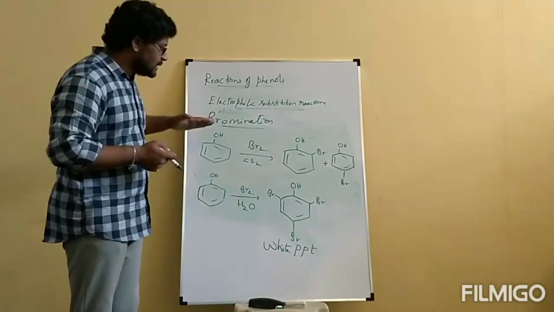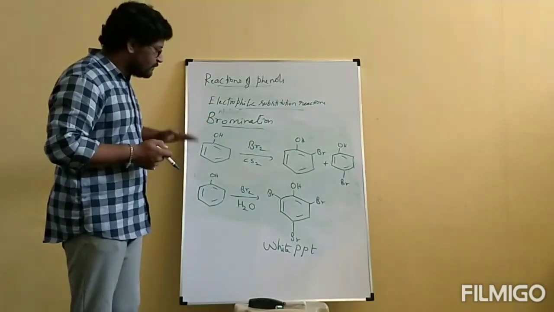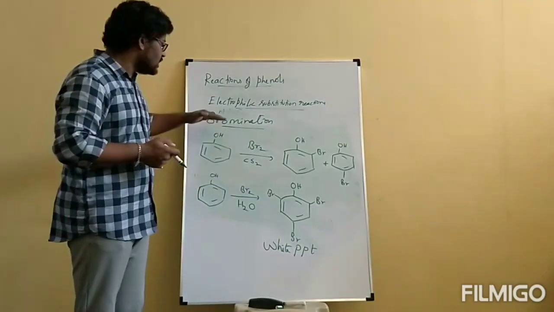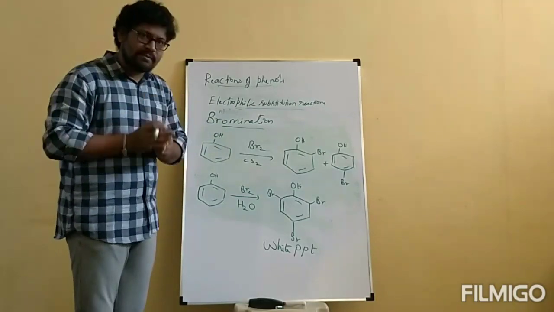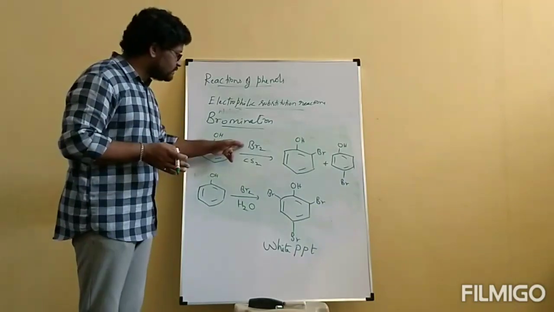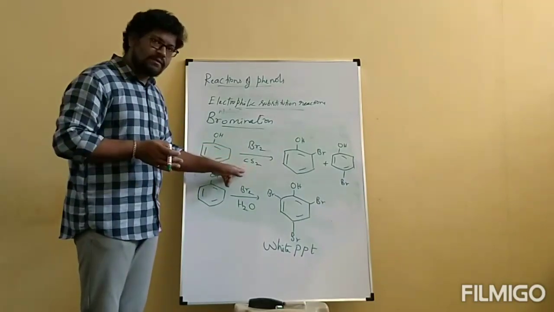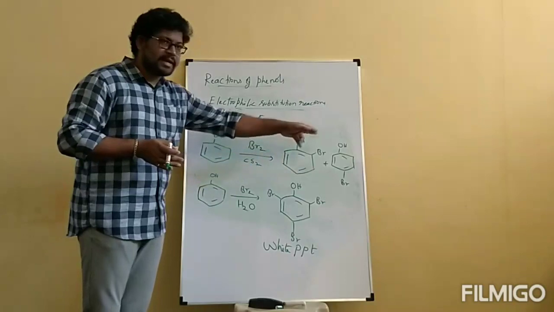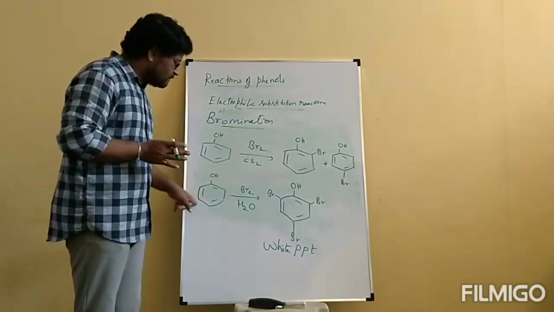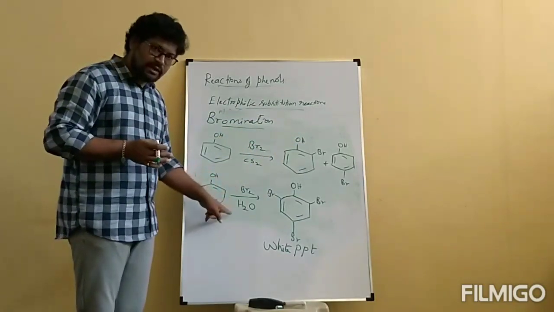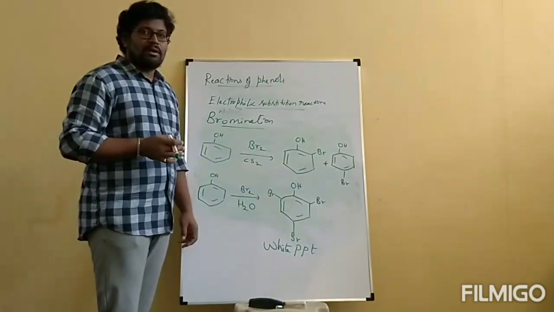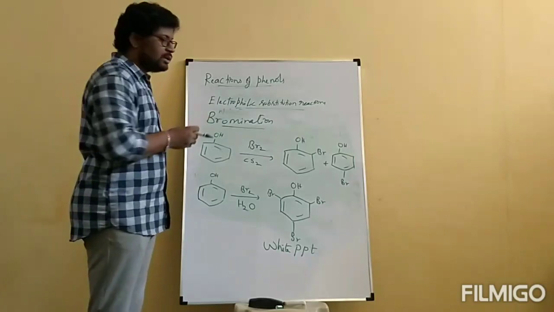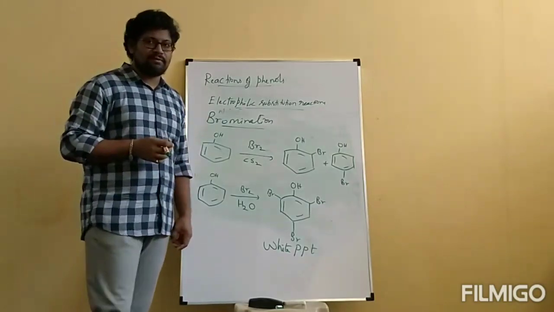Okay, ma'am? This is about the reaction of phenol with bromine, which is called bromination. According to our known extent, only ortho para products will be formed. But in presence of bromine in a non-polar solvent, we will get an ortho isomer and para isomer mixture. But when phenol reacts with bromine in a polar solvent like water, we will get 2,4,6-tribromophenol. Okay? This is about electrophilic substitution reactions of phenol.